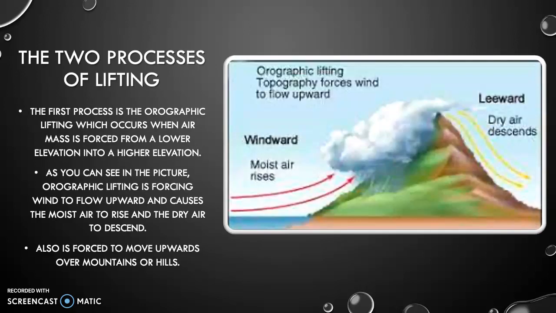The first process is orographic lifting, which occurs when an air mass is forced from a lower elevation into a higher elevation. As you can see in the picture, orographic lifting is forcing wind to flow upward and causes the moist air to rise and the dry air to descend. And then also, orographic lifting is when it goes over mountains and hills, and usually precipitation only happens on one side of the mountain, and the other side is getting no precipitation.